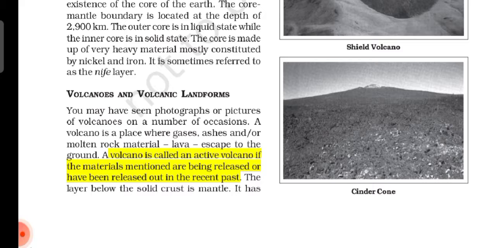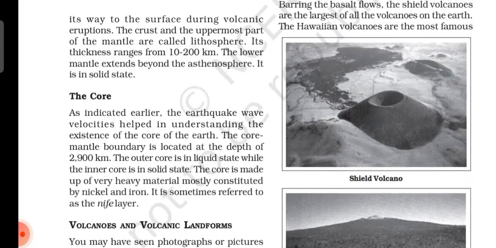Now we'll move on to the extinct volcano. This is an aerial view of Crater Lake in Oregon. An extinct volcano is a volcano that is presently not erupting and is unlikely to do so for a very long time in the future. Now we'll move on to the types of volcanoes.